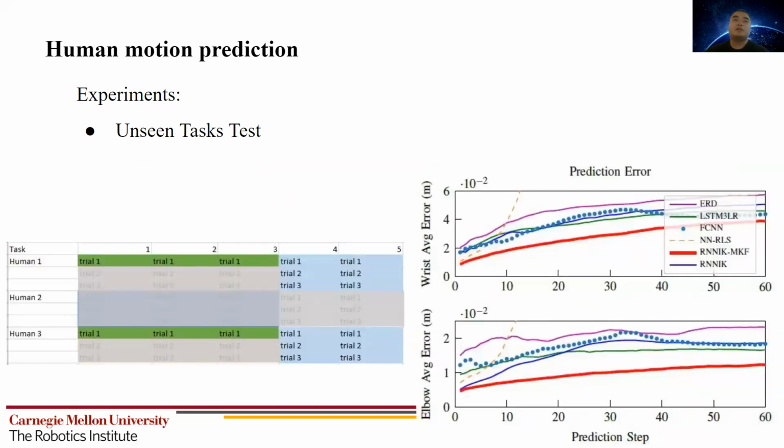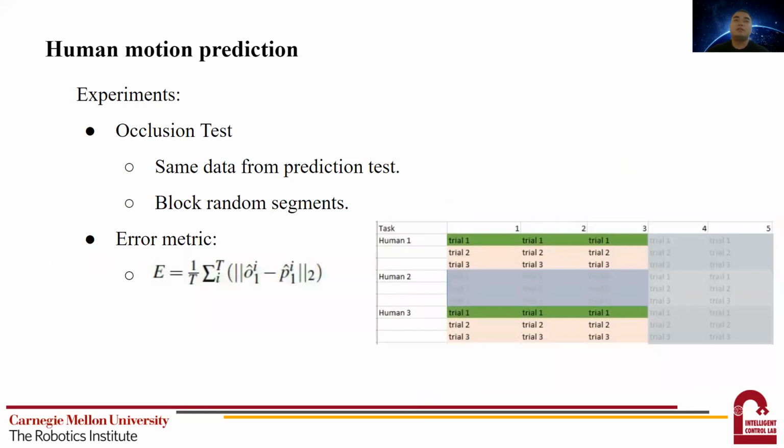And second, our model learned better features than fully connected neural networks. And the third test is for unseen tasks. Similar to the previous unseen human test, we can see the adaptation here also effectively reduced error. And our method in red achieved the lowest error. And the last test is occlusion test. So this test basically means that we want to show that our method remains stable even when the partial of the arm, say the elbow, is not visible.